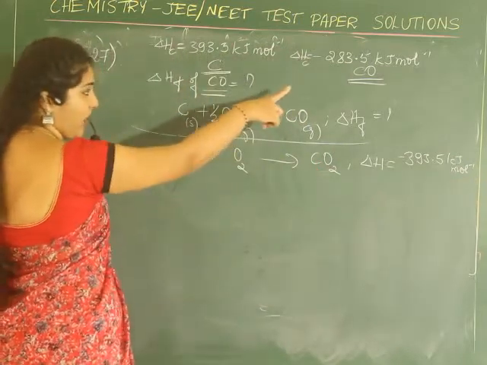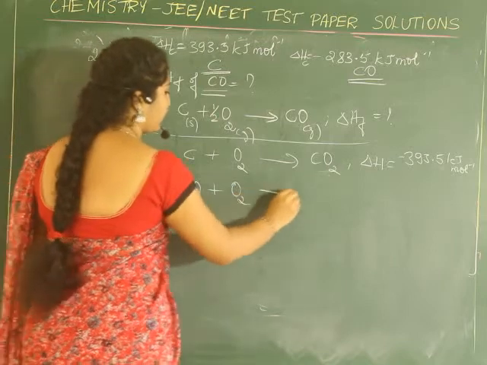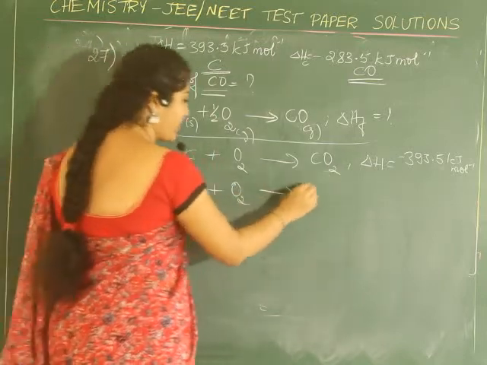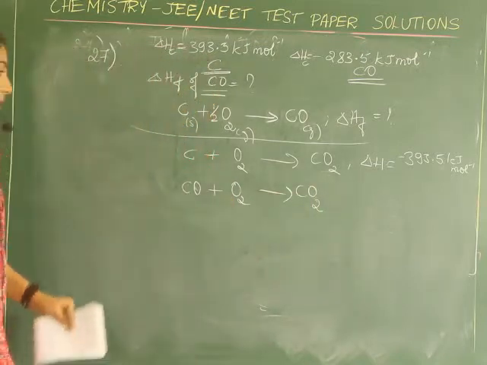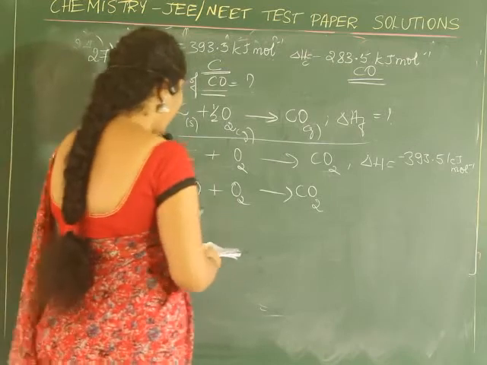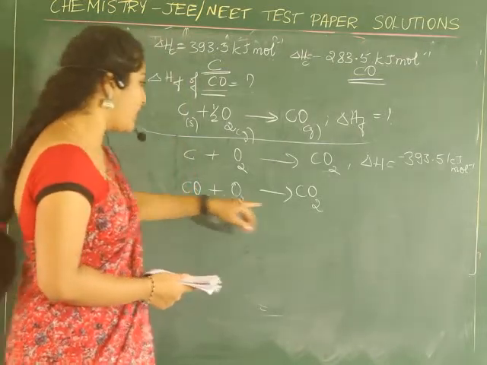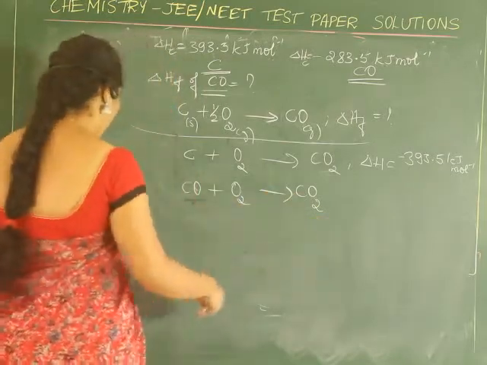Next equation. It's for carbon monoxide. Carbon monoxide undergoing combustion. Again, carbon monoxide, 1 mole of substance burning in the presence of oxygen to form carbon dioxide. How should I balance this? Carbon 1, oxygen 3, oxygen 2. So how should I balance this?